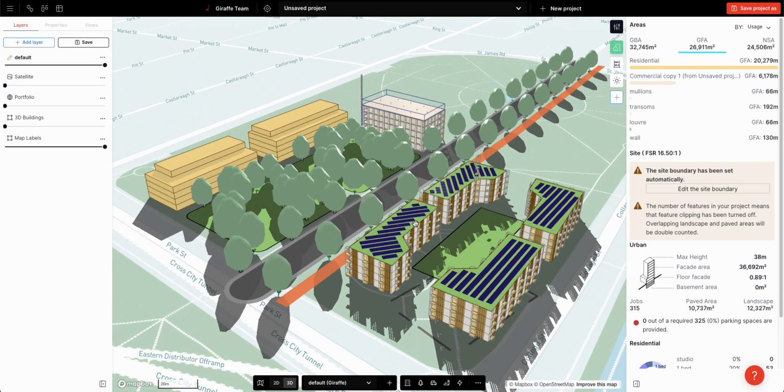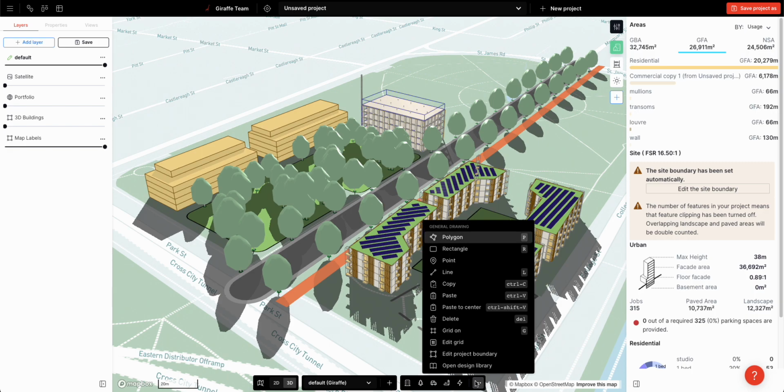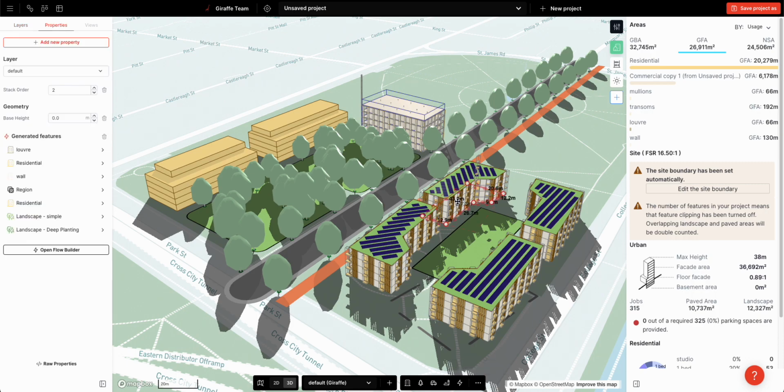And the only way I've been able to do that is I've leveraged Giraffe's elegant interface, this intuitive interface, but I've also leveraged the design library and accessing these flows, these little recipes that are attached to geometries, in such a way that I'm snowballing the past. All the effort that I've ever done, I'm now able to access easily and apply it to a new situation. And in future, if I wanted to use this project, I could do the same thing.